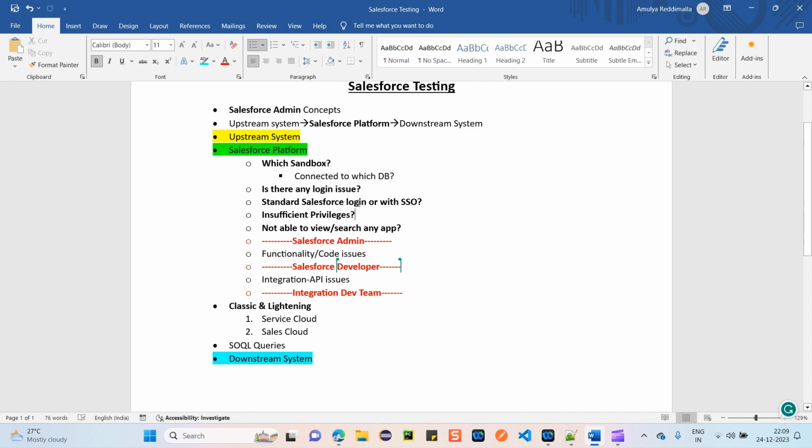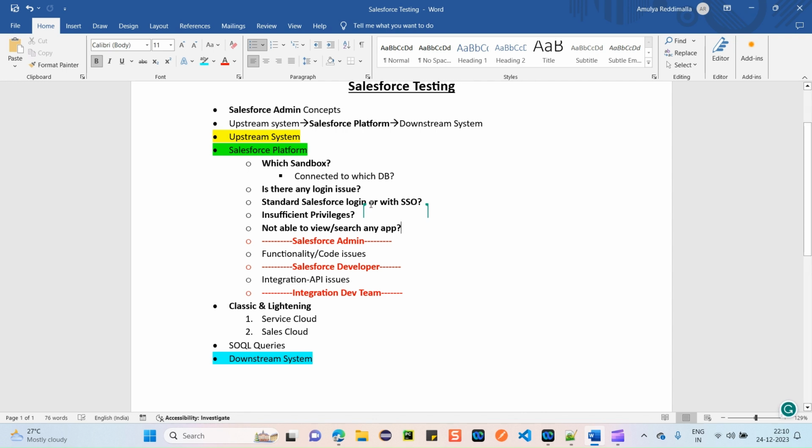Next thing is, again, login might be of two types. One is the standard Salesforce login. Standard Salesforce login means what? Simply, you will have a dedicated username and password for yourself. Now here, username means what? It might be your company email ID, or a dedicated Salesforce created email ID. That might be your username and your password, which you have to reset.